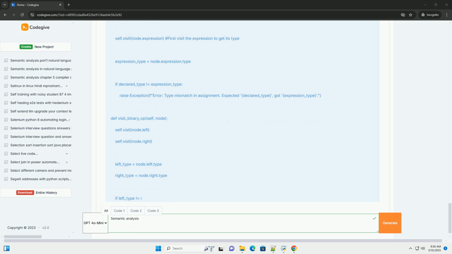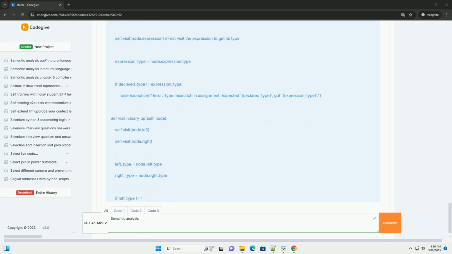1. Build symbol table. The symbol table is a data structure, usually a hash table, that stores information about all identifiers, variables, functions, types, etc., used in the program. Each entry in the symbol table typically includes: identifier name, data type, scope, location in memory for variables, number and types of parameters for functions.